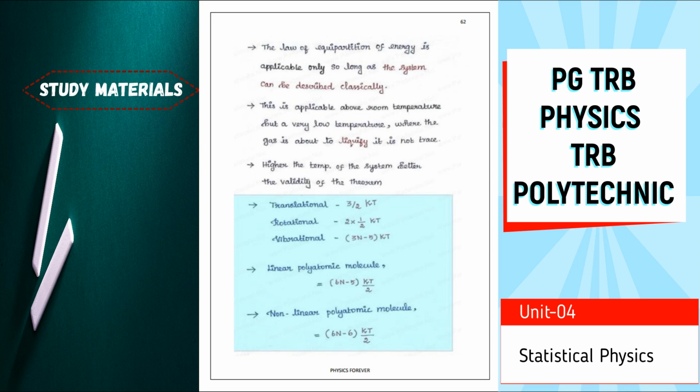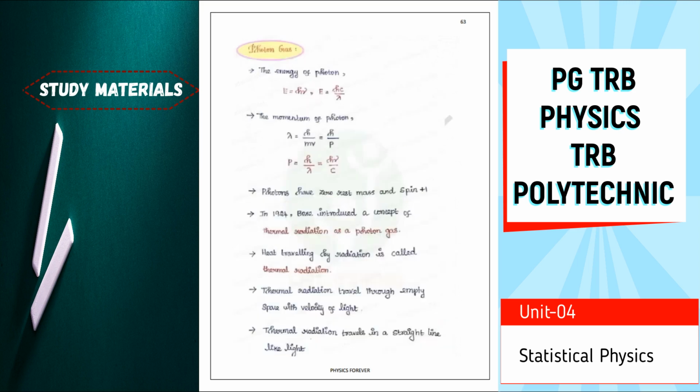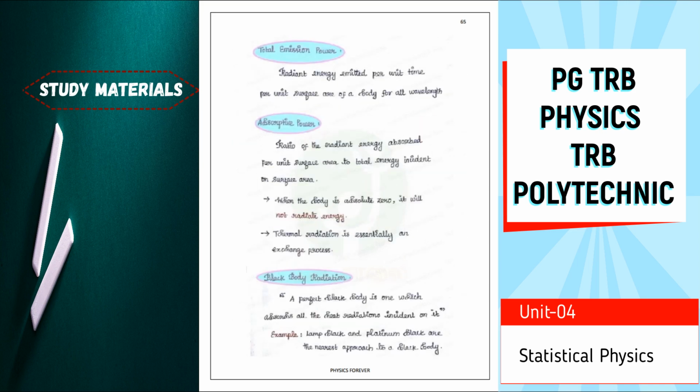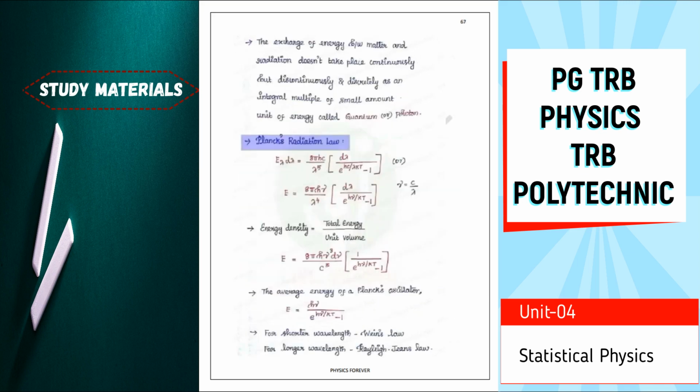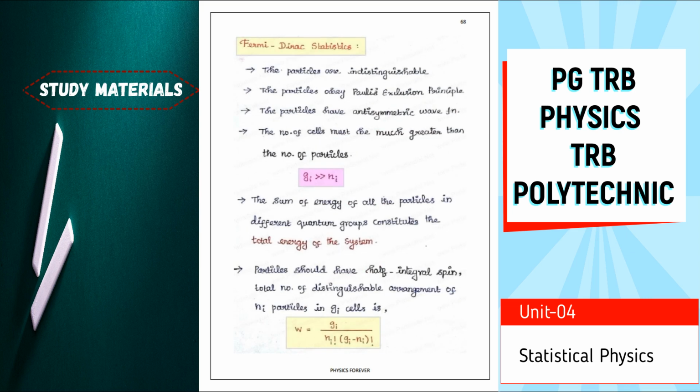So these are all the most important: translation, then rotational, then vibrational energies in linear polyatomic molecules. Then the equations for non-linear polyatomic molecules are most important. Then photon gas: total emission power, then absorptive power, then black body radiation, then quantum approaches, then Planck's radiation law, then Fermi-Dirac statistics.